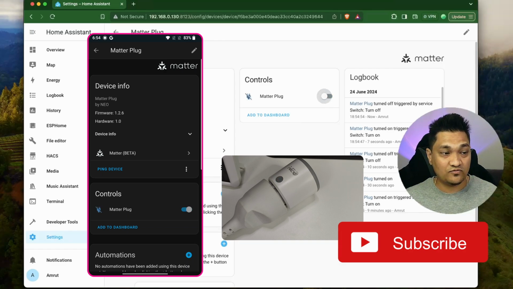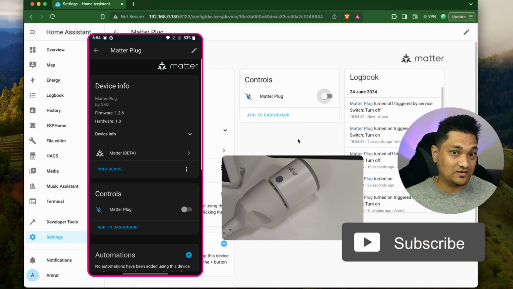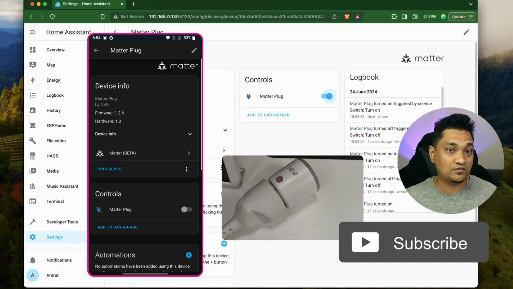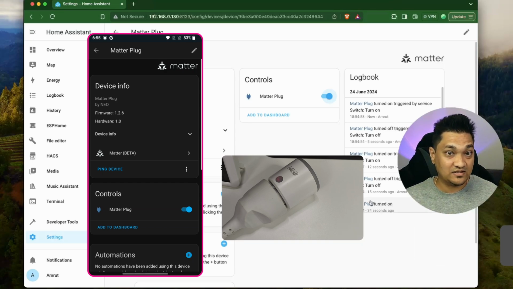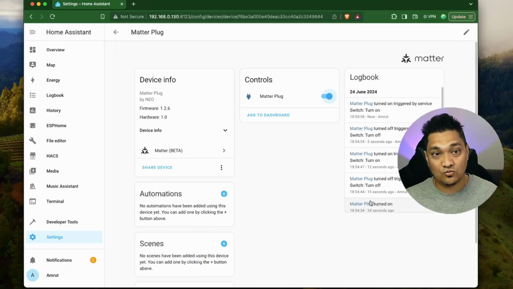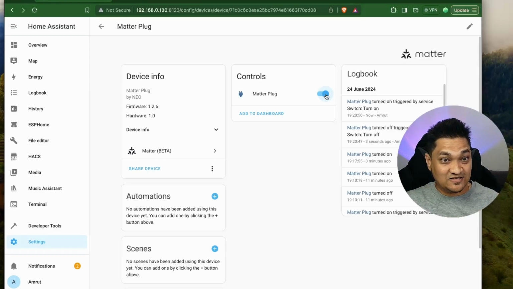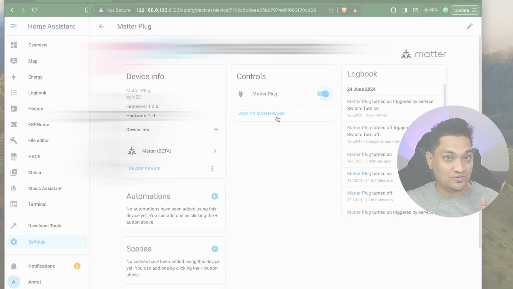If I turn this off, you see that the light on the smart plug is turned off, and when I turn it on, it comes on. That means this device is now connected to our Home Assistant. Now let's try connecting this device to yet another ecosystem. We are going to try and connect this to Google Home.